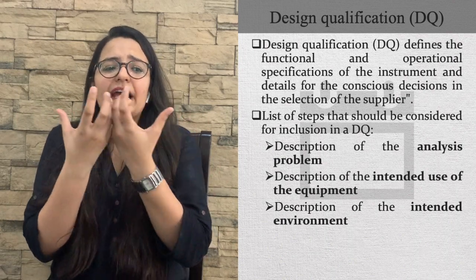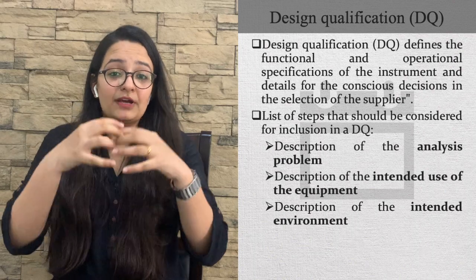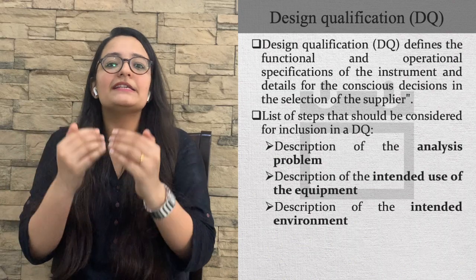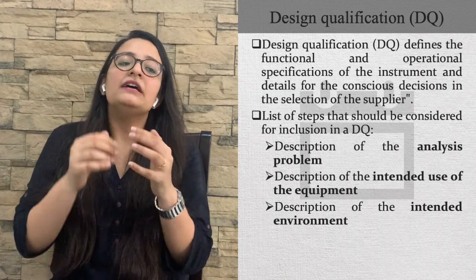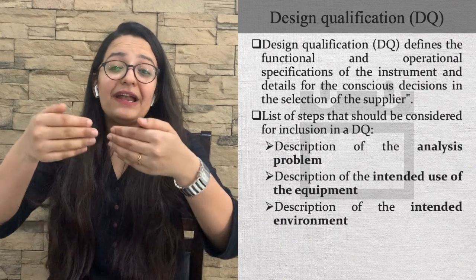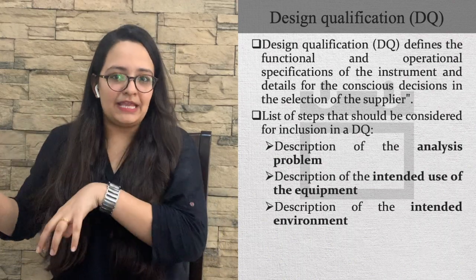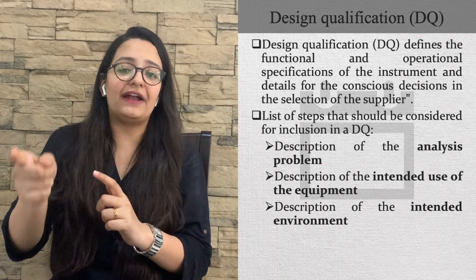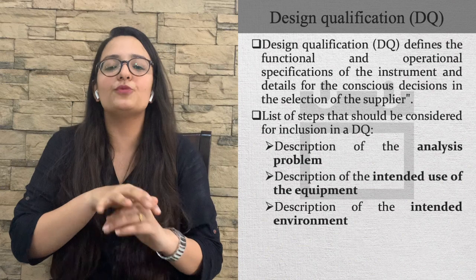This means the needs of the user are described to the vendor. So when the instrument arrives at a particular place, it should be checked whether the specifications given to the vendor are fulfilled or not.